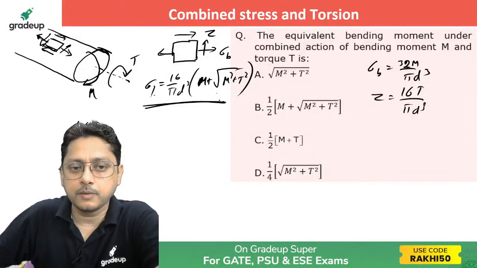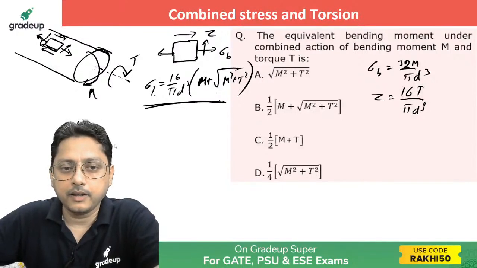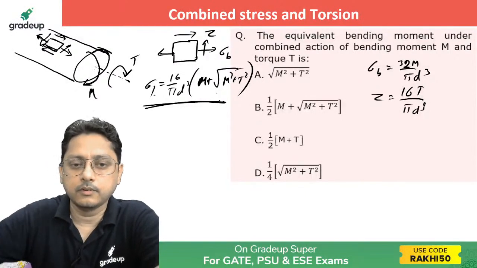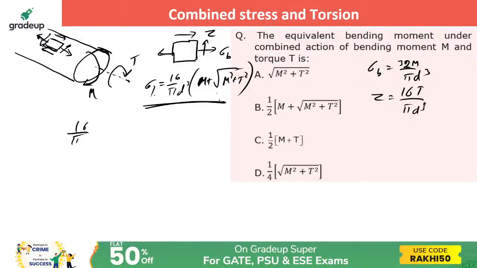Just equate these two: 16 by pi d cube, M plus under root of M square plus T square must be equal to 32 M equivalent by pi d cube, because if only a bending moment is applied, not the torque, it will produce the same bending stress. And here you get M equivalent equals 1 by 2 of M plus under root of M square plus T square.